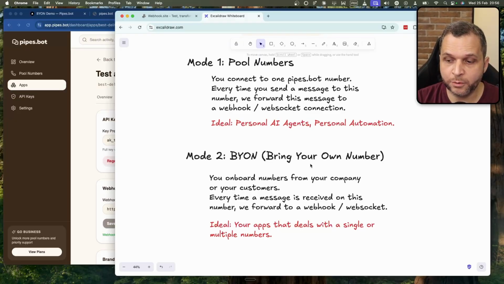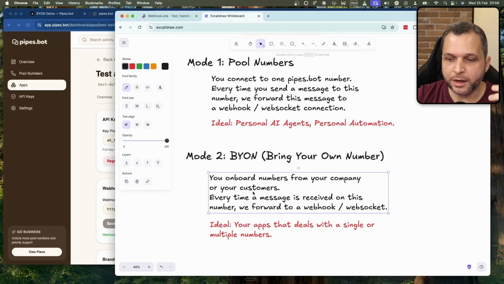Besides this, we have another thing that is interesting with bring your own number. It's the ability and the possibility of onboarding numbers from your customers. So, for example, if you have an integration for sending campaigns on WhatsApp or something like this, and you want your customers to use this, you have a way of onboarding these numbers on behalf of your user. And I'm going to show a little bit here how we can do this.